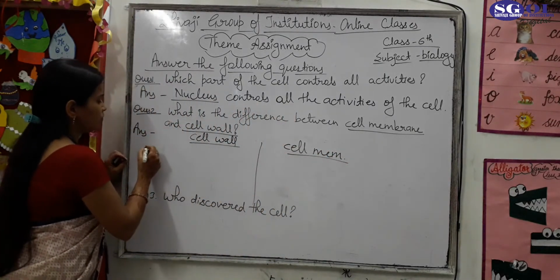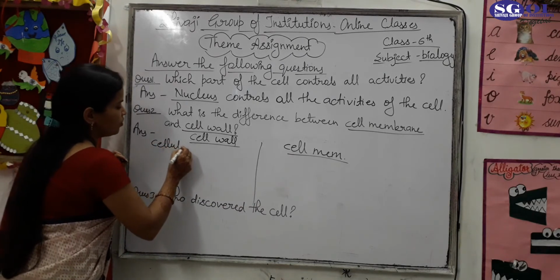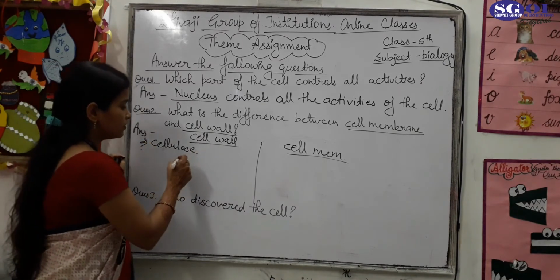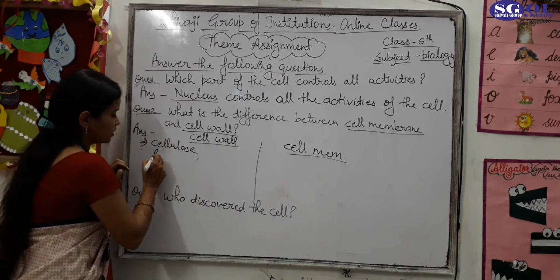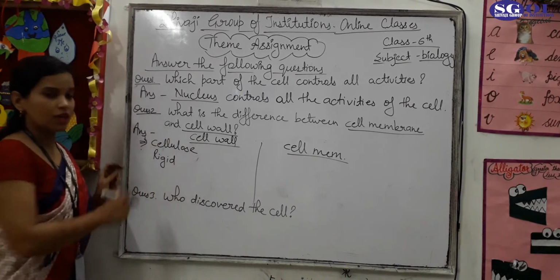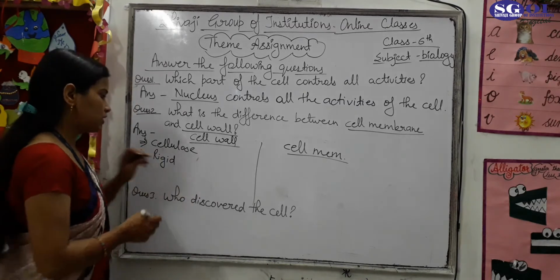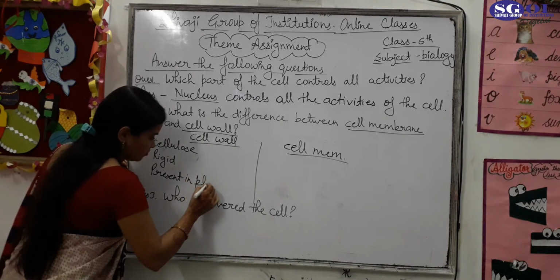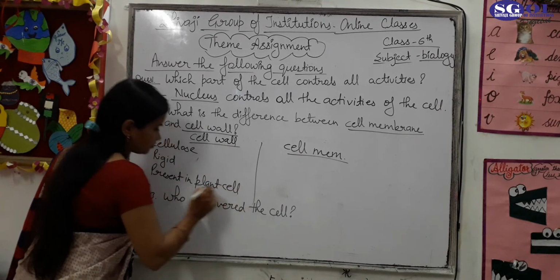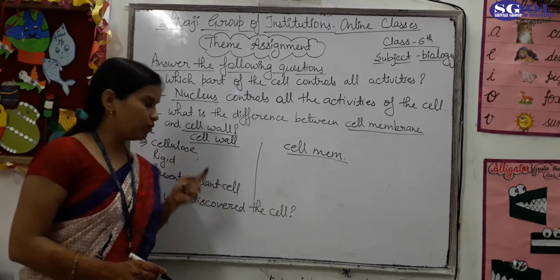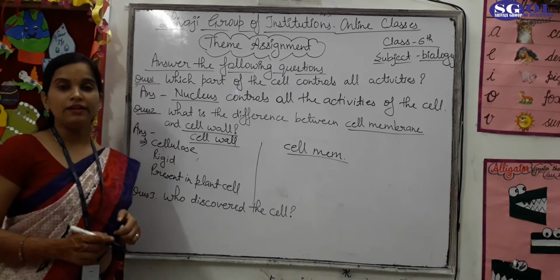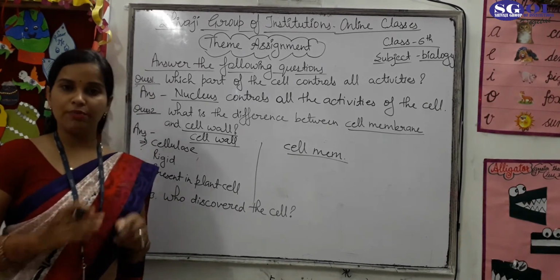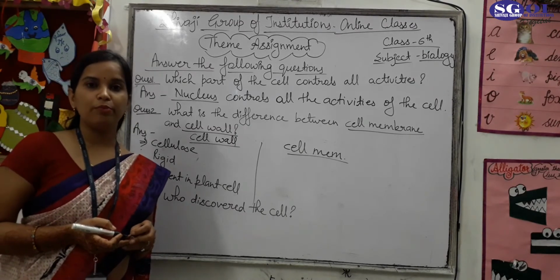The cell wall is made up of cellulose. It is rigid and gives the shape to the plant cell. It is present only in plant cell. Okay, cell wall is made up of cellulose and it is rigid and it is present only in plant cell, and the cell wall gives the shape to the plant cell and provides the rigidity